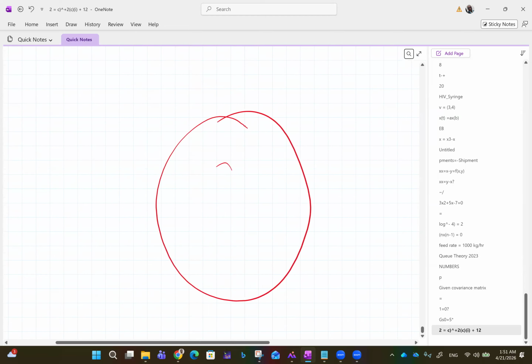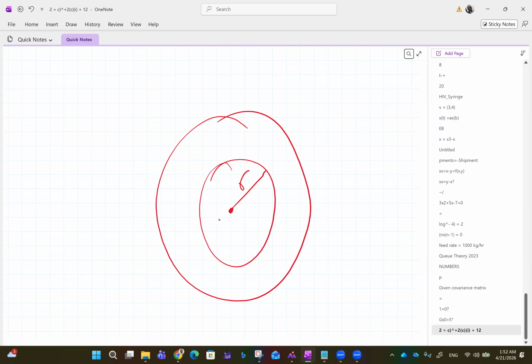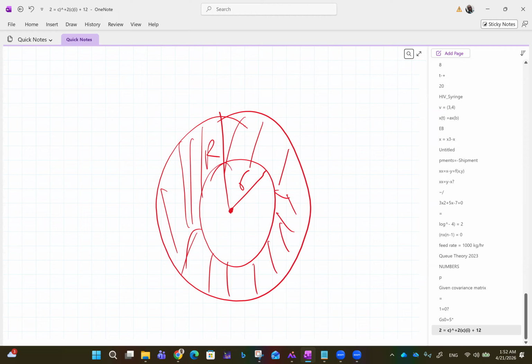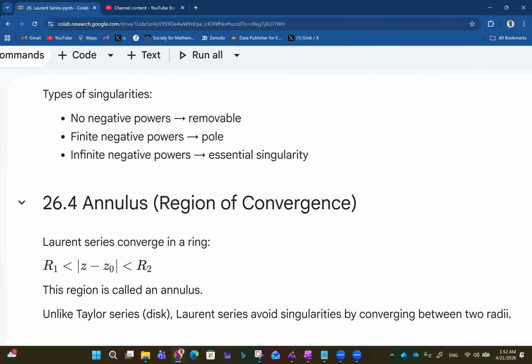You have a particular small radius, and then a bigger radius, the big one. So it's a disk that is perforated; its center has been cut out.